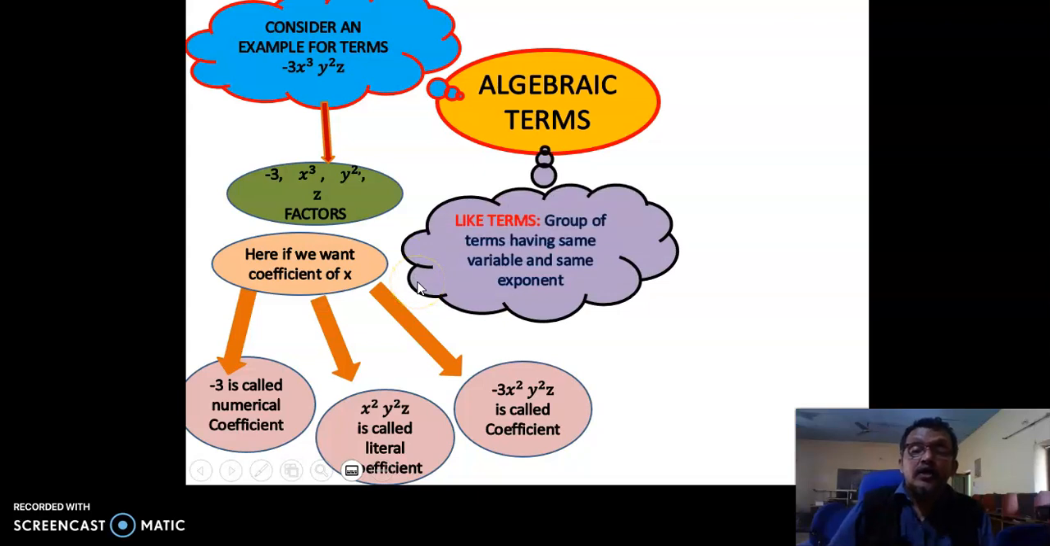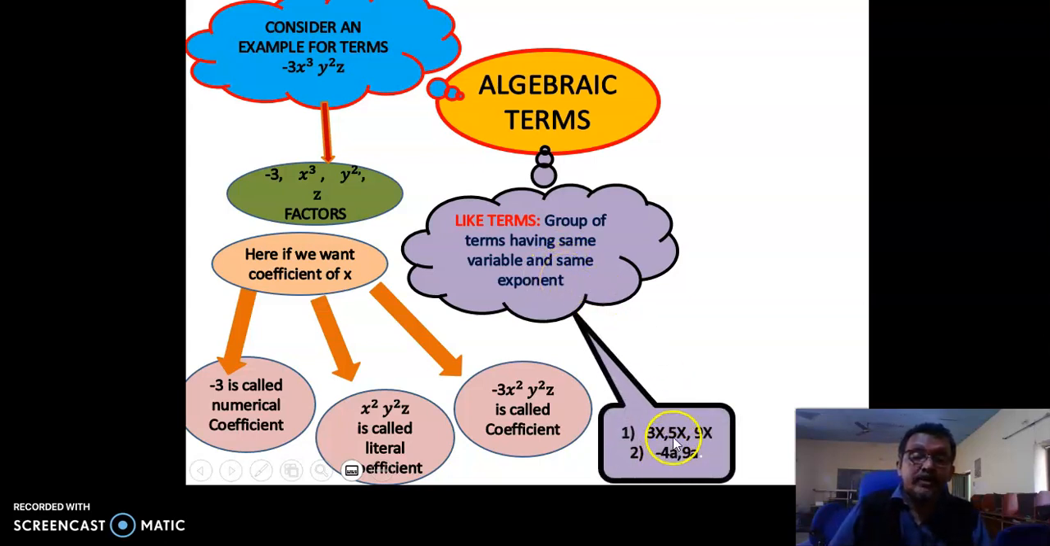Okay. So now like terms. A group of terms having the same variable and the same exponent. For example, 5x, 3x, 9x. Here the variable is x and the exponent is also 1. Similarly minus 4a, 9a. Here also the variable is a and the exponent is 1. So these are like terms.